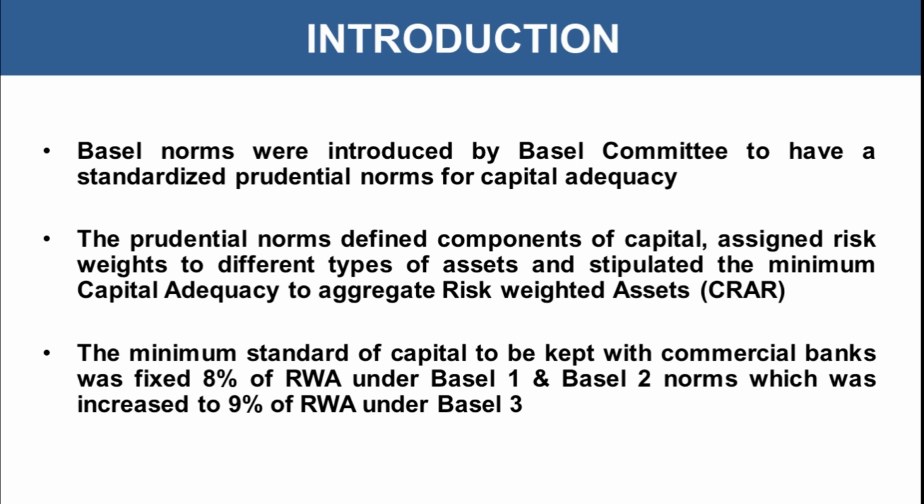Firstly, it was introduced as Basel I, where it was fixed that the minimum standard of capital that should be kept by commercial banks would be 8% of the risk-weighted assets. And in Basel II norms also it was the same 8% only, but in Basel III it was increased to 9%, looking at the increasing risk in the banking scenario and the whole economic situation. So we will look at all these three Basel norms: Basel I, Basel II, and Basel III, which were standardized and evolved over time.